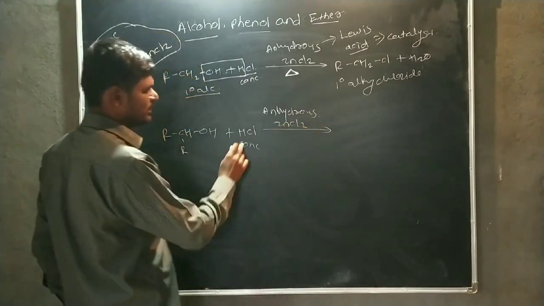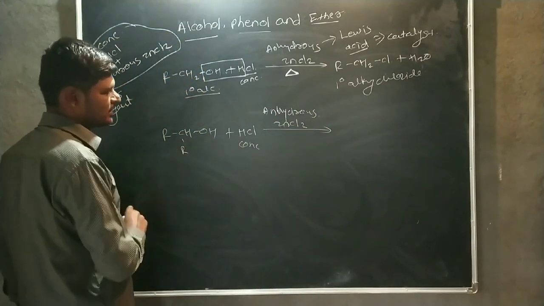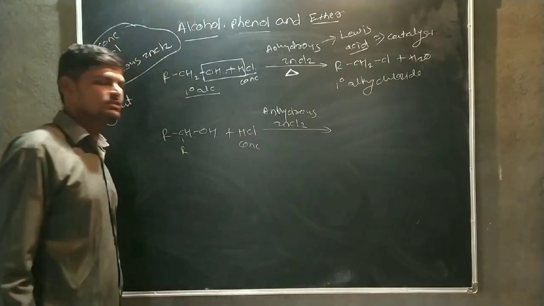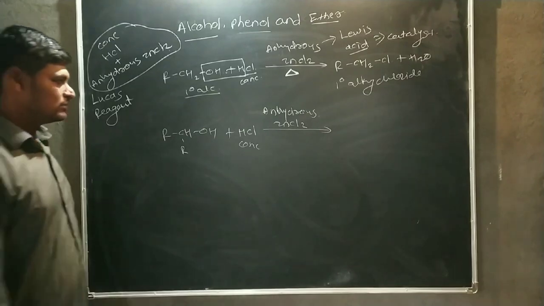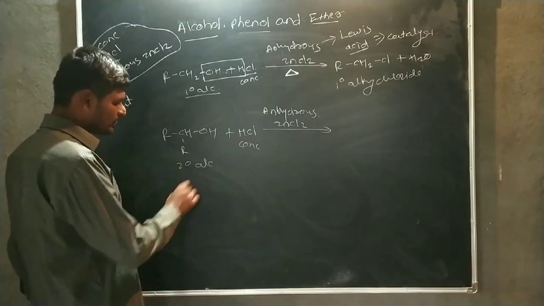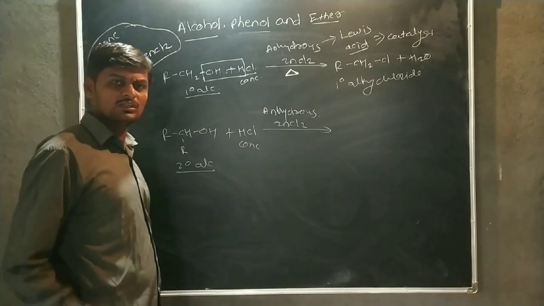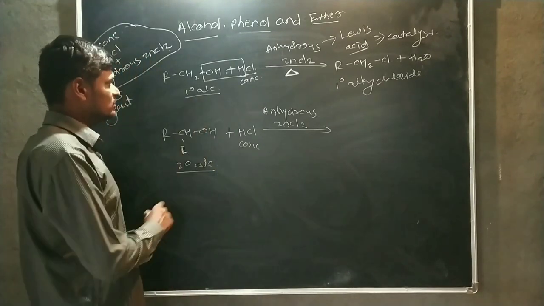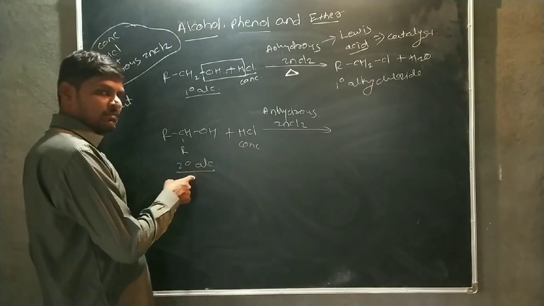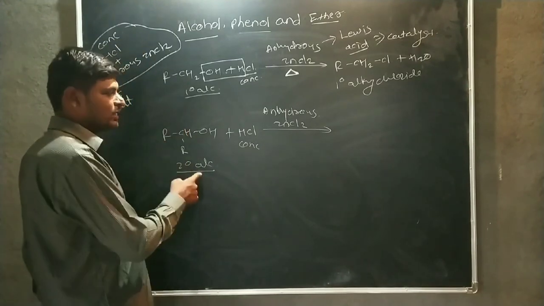That means when secondary alcohol is reacted with Lucas reagent, because concentrated HCl and anhydrous ZnCl2 is commonly known as a Lucas reagent. But the reactivity of secondary alcohol is slightly greater than primary alcohol. That means the secondary alcohol is more reactive than primary alcohol.